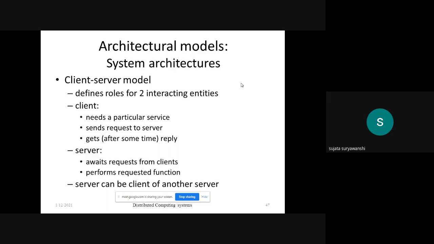Here, the most important and most widely used distributed system architecture is the client-server architecture. Consider in the lab, whenever we are considering any application, suppose in our lab one system is the server, and the remaining 30 systems are the clients. Suppose we want to perform a specific task, then we should send the request to the server to perform that specific task.